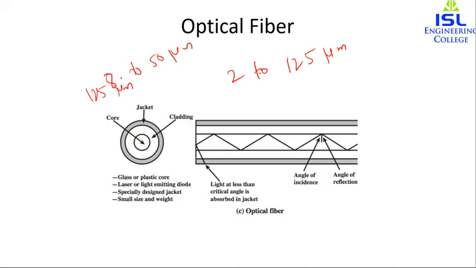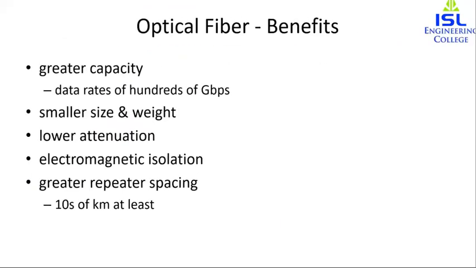Now, what are the applications or the benefits of optical fiber? It is very good for long distance telecommunication, and it is being used in the military also. There are improvements in performance and a decline in prices, because both plastic and glass are cheaper compared to the wires in the earlier cases.